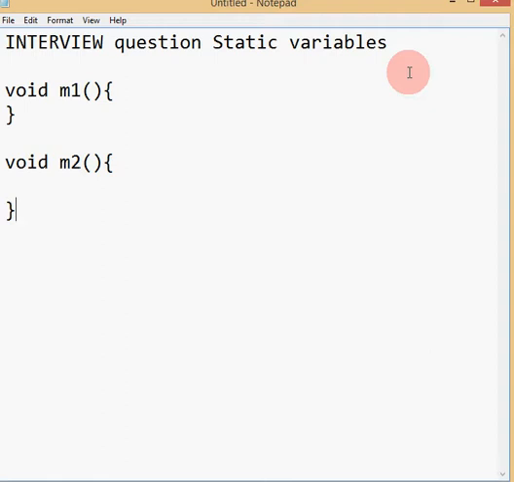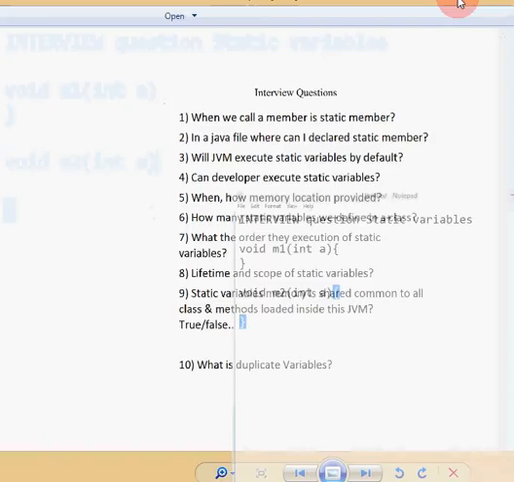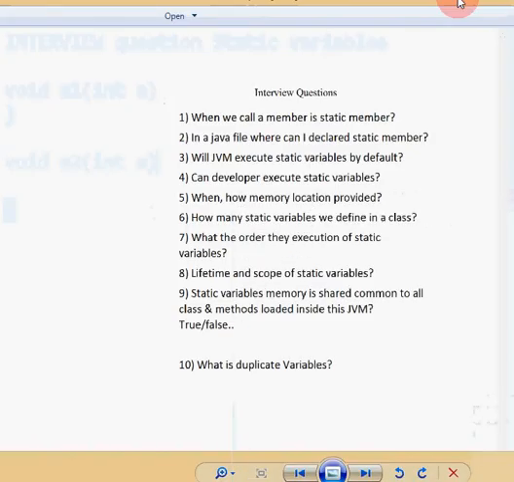The question is: can I declare a parameter with the same name in two different methods? Suppose I declare the parameter a in m1, and the same a in the m2 method. Yes, you can declare it. There is no problem, because the m1 method scope is from open bracket to close bracket, and the m2 method scope is also from open bracket to close bracket. Okay, you can declare it.